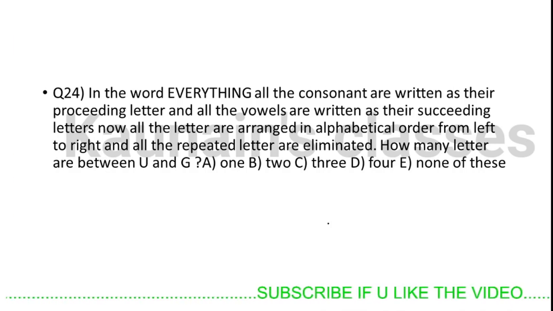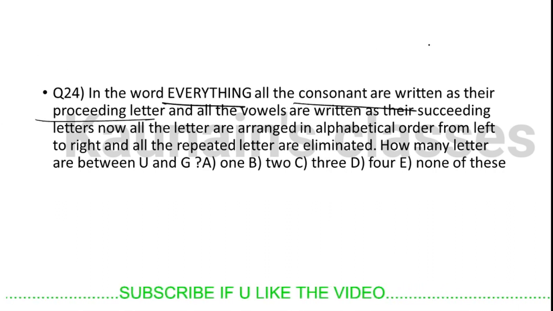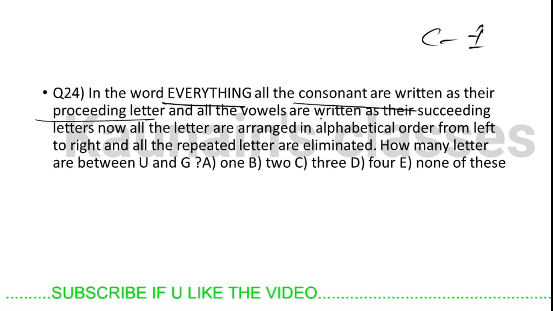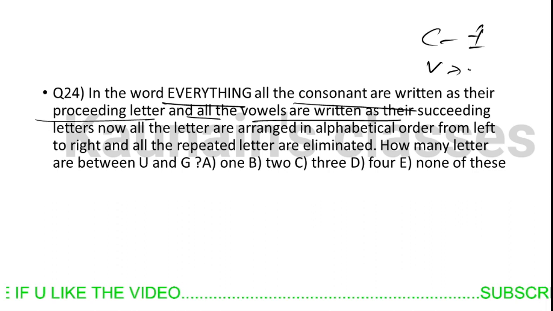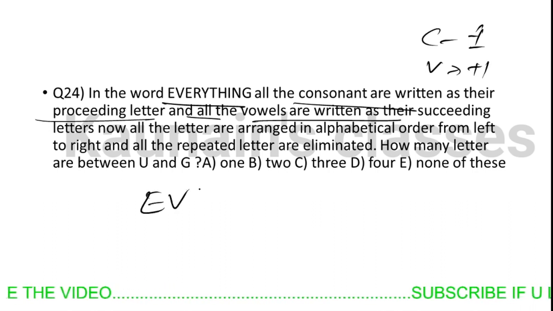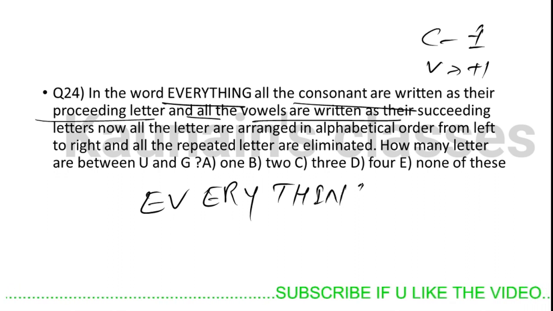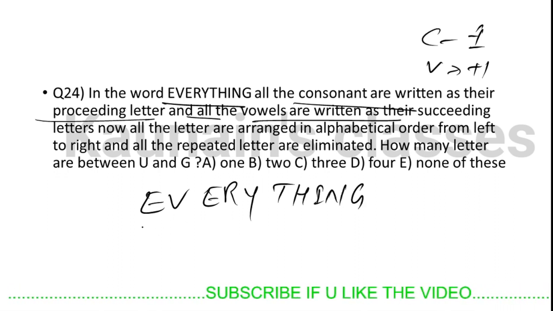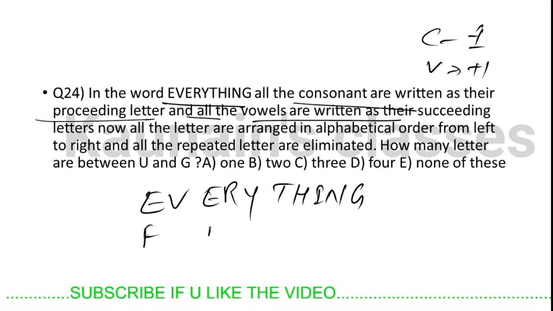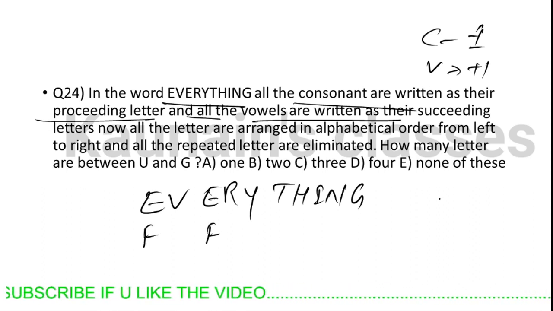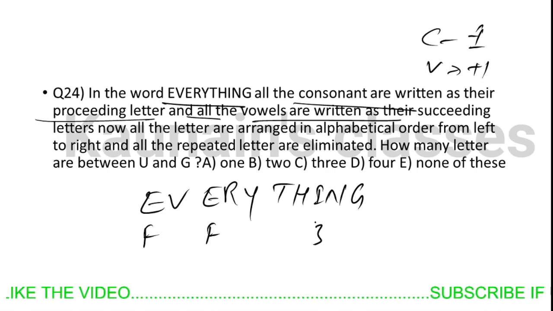Okay, let's move further. In the word everything, all the consonants are written as their preceding letter, so consonant minus one, and all the vowels are written as their succeeding letter, vowels plus one. Okay, everything: E, V, E, R, Y, T, H, I, N, G. E is a vowel, so first do the vowel operation. E plus 1 is F. What are the vowels? A, E, I, O, U. Okay, I plus 1 is J.